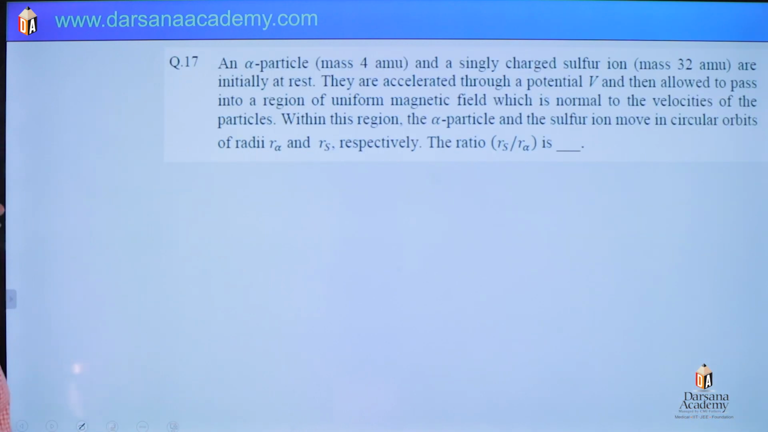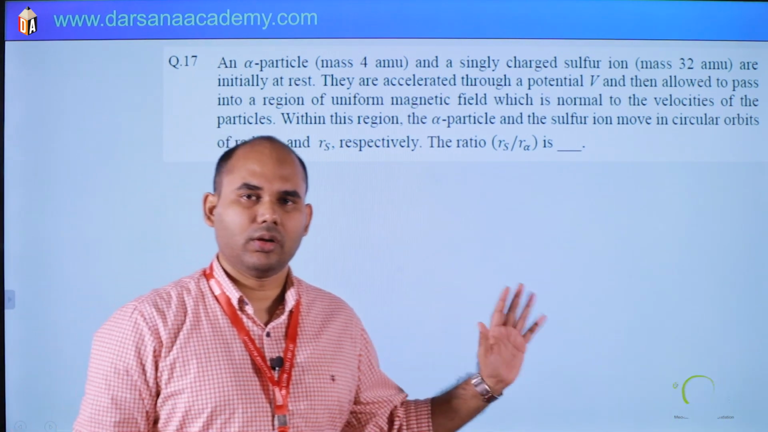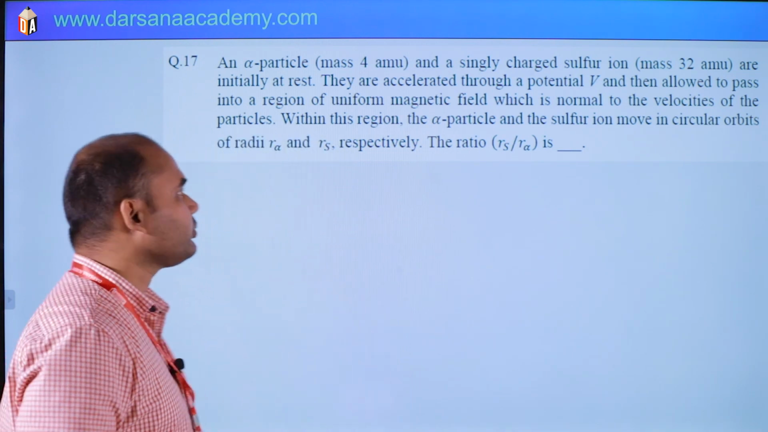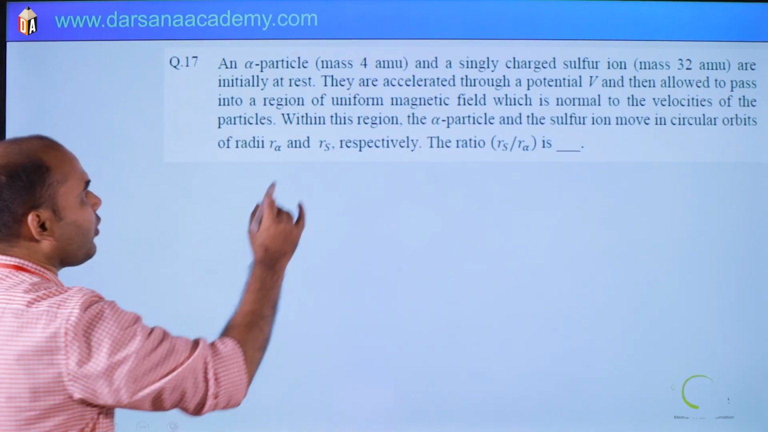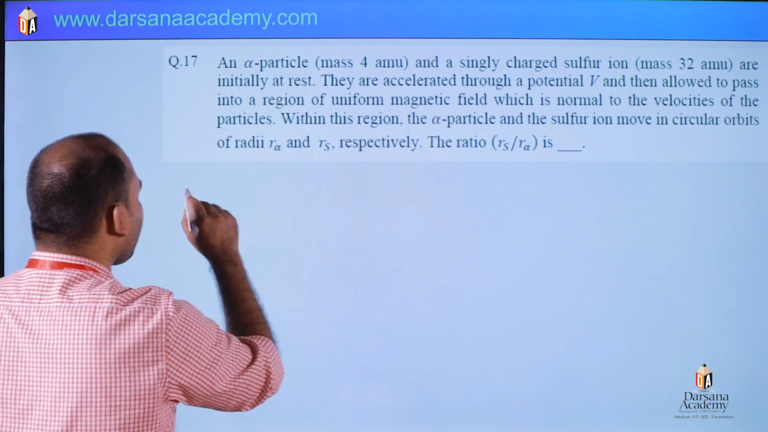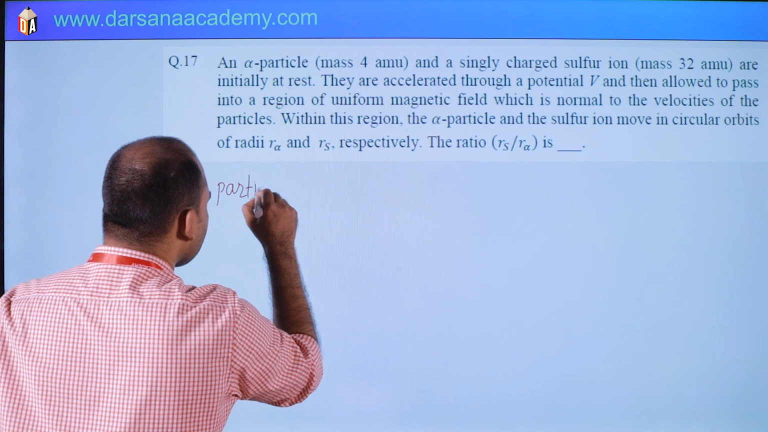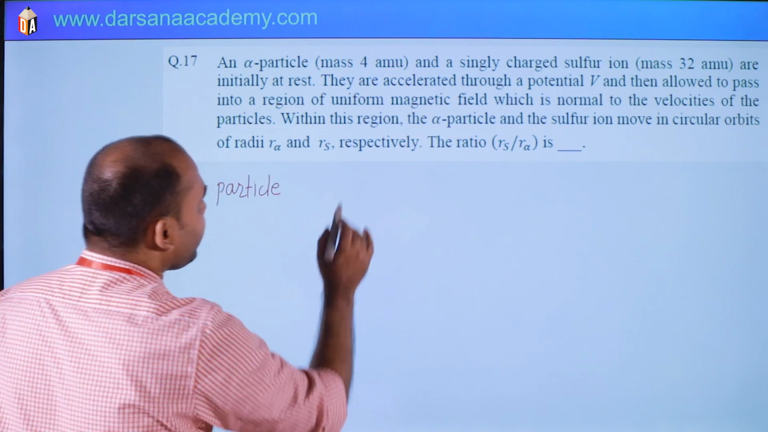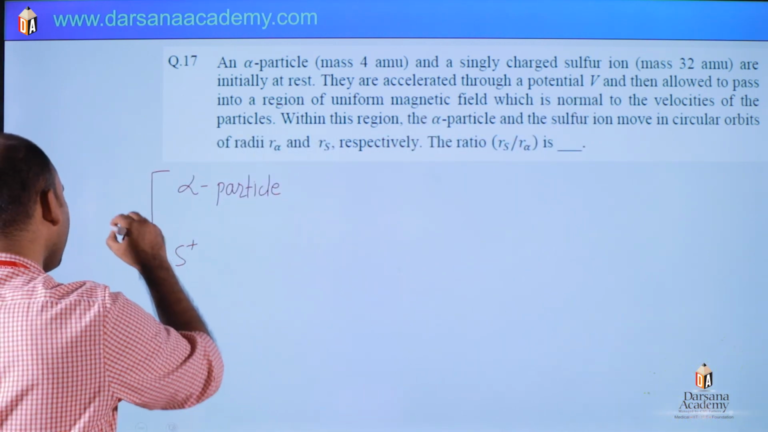So question 17. Again this section is simple, also simple and scoring like the first section. Okay. So let's solve question number 17. An alpha particle, mass given as 4 AMU, and a singly charged sulfur ion, so there is an alpha particle and there is a sulfur plus ion. Okay. They are both accelerated through the potential V.